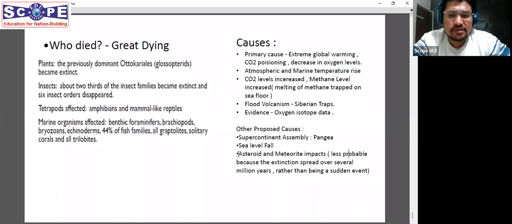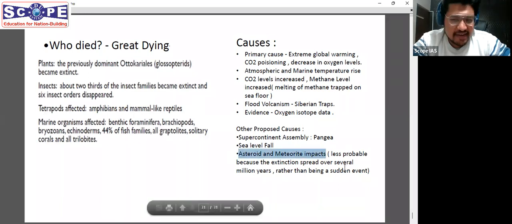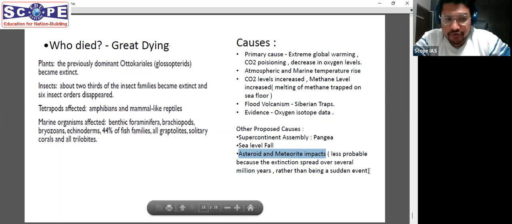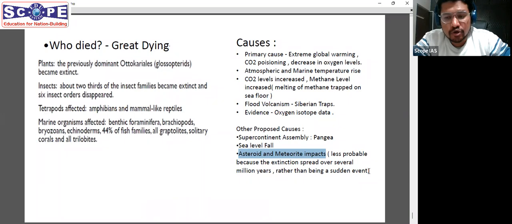Another possible cause is asteroid and meteorite impact. Again, a very general cause which has been cited for many mass extinctions, though it is not particularly applicable to PT mass extinction. Usually it is cited for the KT one, the extinction that occurred at the end of Cretaceous, in which the dinosaurs died. But still, some hypotheses do suggest that asteroid and meteorite impact were there, so it could have been written as one. Another very common cause of mass extinction is climate change. We all know that it is happening at present as well. It has happened in the past as well. So again, if you did not know the specific thing, you could have generally mentioned climate change.